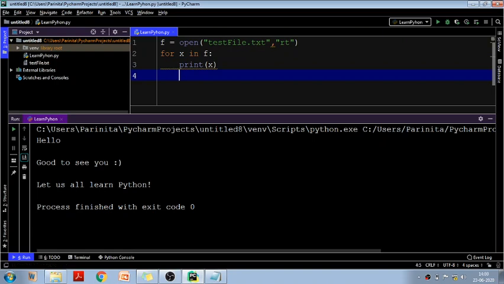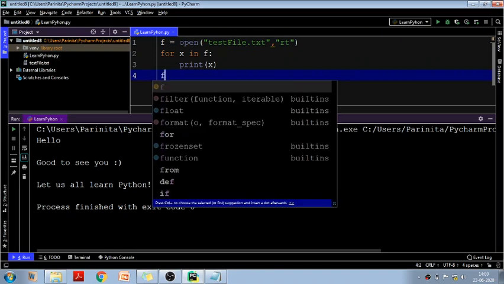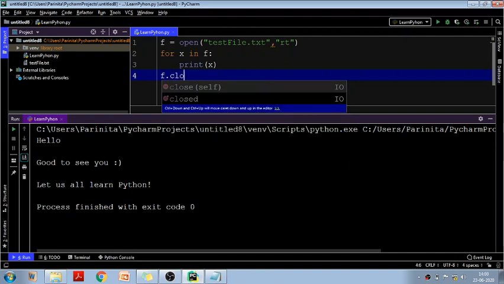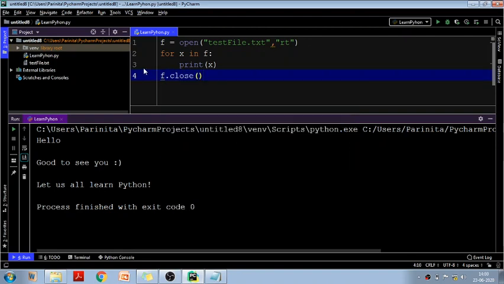Now if you have opened the file, and you have done whatever you want to do in whichever mode you want to open, once all your task is done, the last thing that we always need to do is close the file handle. How to close? It is very simple, f dot close. Got it? Whatever you want to do with the file, you can read, write, append, you can do everything, and at the end you need to close your file with the help of f dot close.